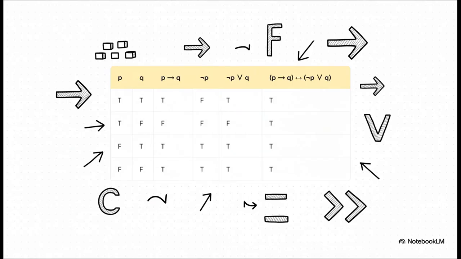Okay, let's actually see this in action and build a more complex truth table together. So we always start by listing out all the possible combinations of true and false for our basic propositions, P and Q. Then we just solve for the little pieces, following our order of operations. We figure out P implies Q. Then we figure out not P. Then we combine not P and Q with an OR, and for the grand finale, we connect those two main results with the biimplication. You see? It's just a systematic, step-by-step process that gets us to that final column.